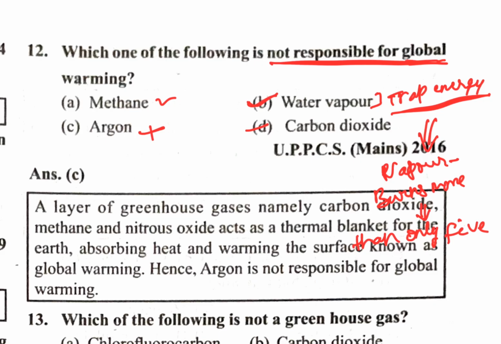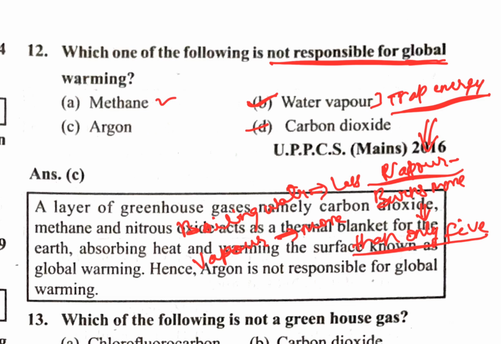If you burn yourself from fire, you will burn less. But when you burn from vapor, you will burn more. I mean, not fire, boiling water. Sorry for that. If you get burned by boiling water, you will burn less, while burning from the vapor you will burn more, because vapor has latent heat of energy added. So that is why argon is not a contributing gas responsible for global warming.